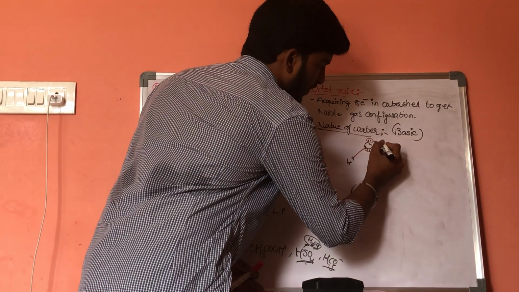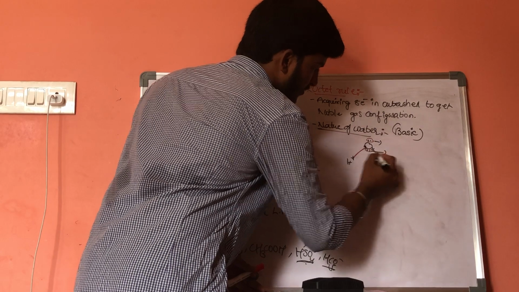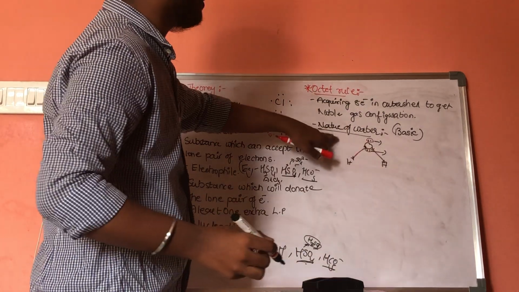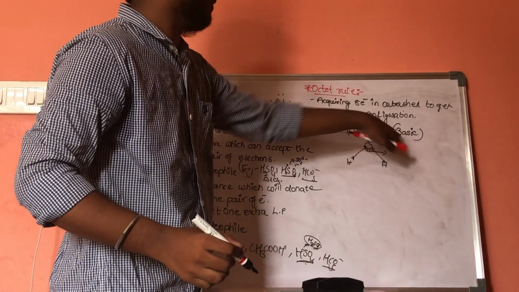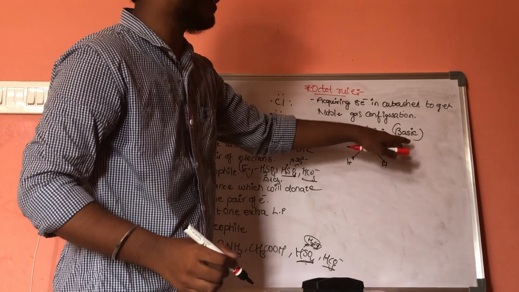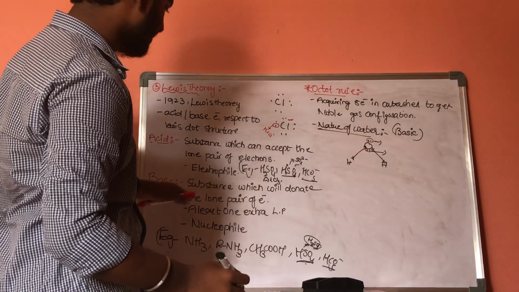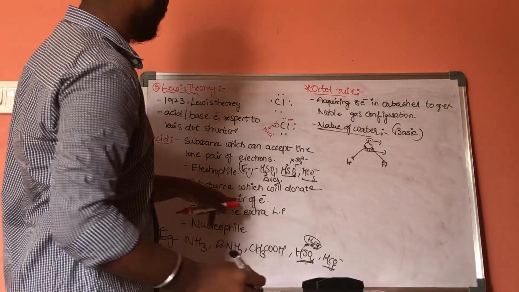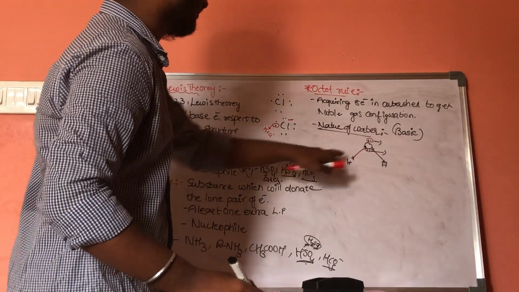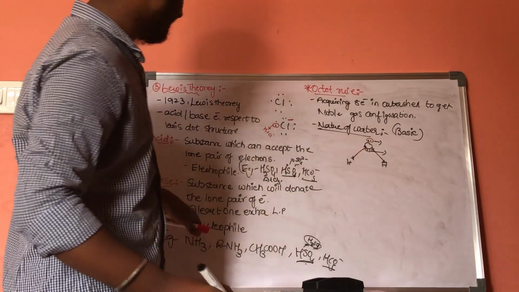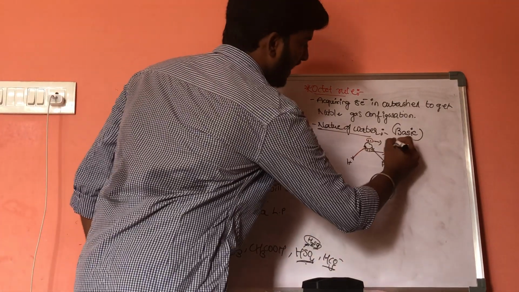It has the capacity to donate this lone pair, and it has the capacity to donate this lone pair. As a result, water acts as basic in nature. According to Lewis theory, a base is a substance which can donate a lone pair of electrons, called a Lewis base, and it acts as a nucleophile. Water acts as a nucleophile.